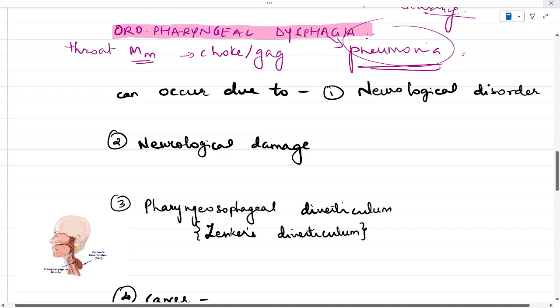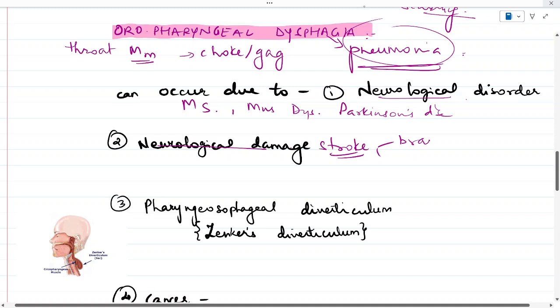This develops due to certain disorders like neurological disorders, such as multiple sclerosis, muscular dystrophy, or Parkinson's disease. Neurological damage, say from stroke, or either a brain or spinal cord injury.